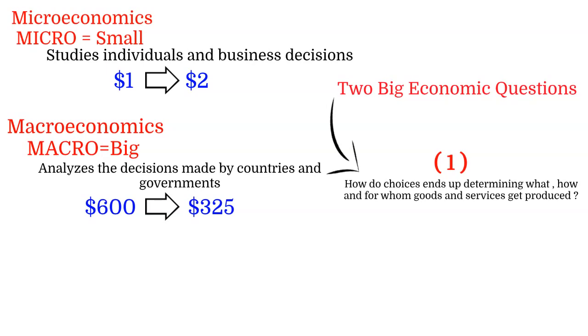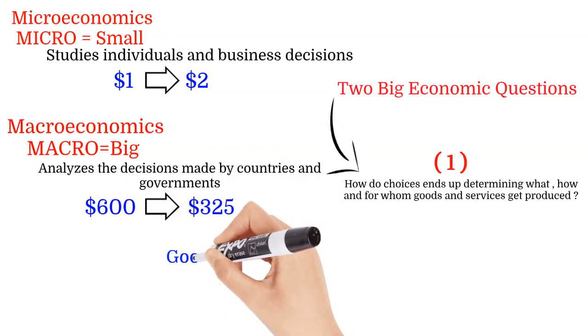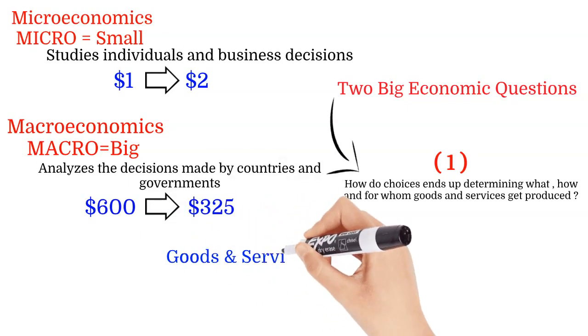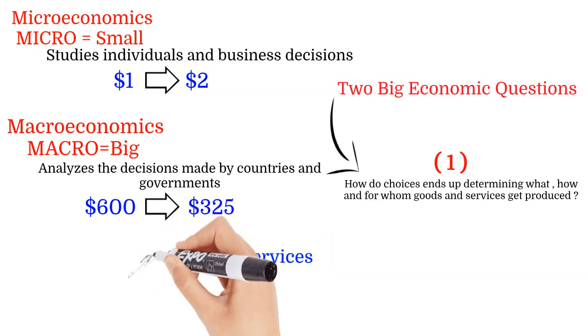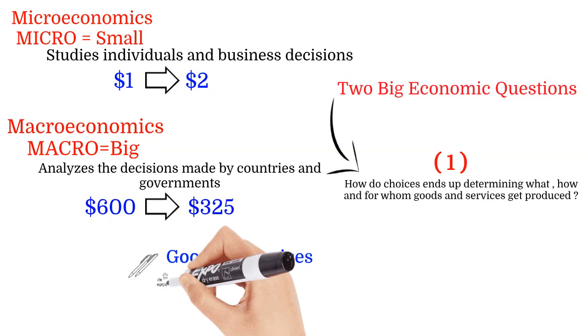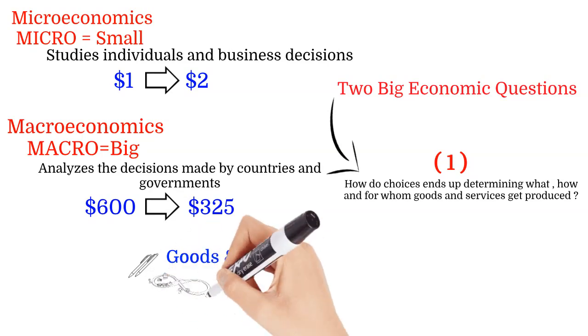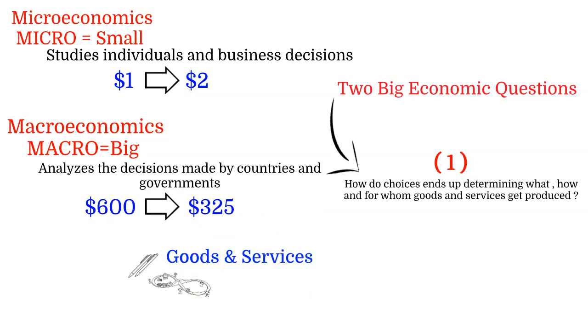First, before we answer this question, we need to understand what does goods and services mean. Good is anything that's tangible, that we can touch it. It's a product. It can be a toy, pen, shoes, book, drink, and so on.